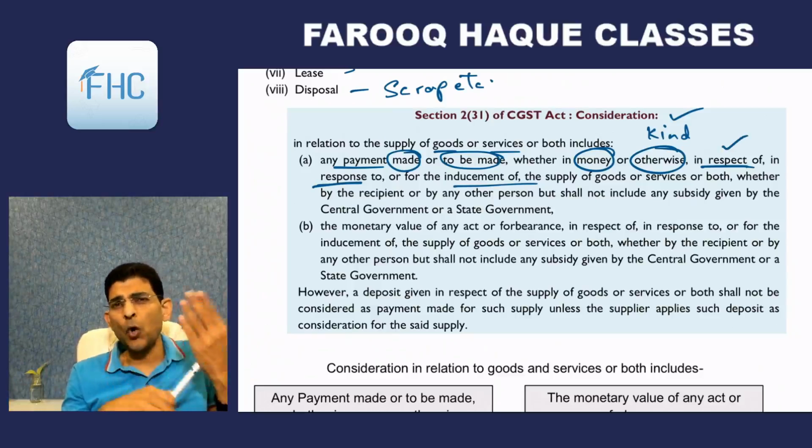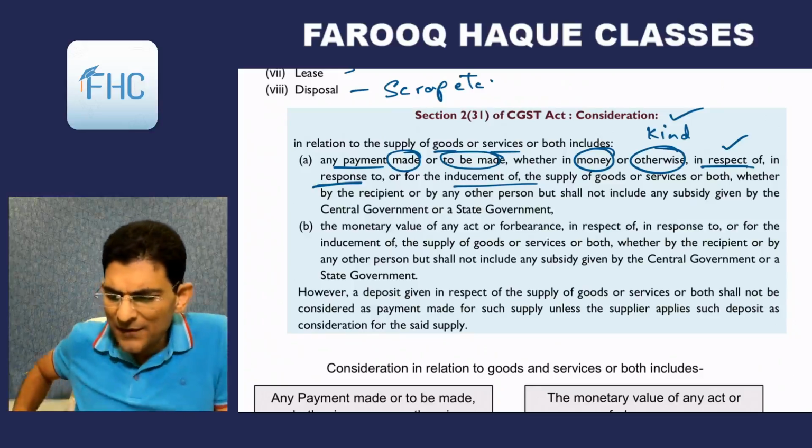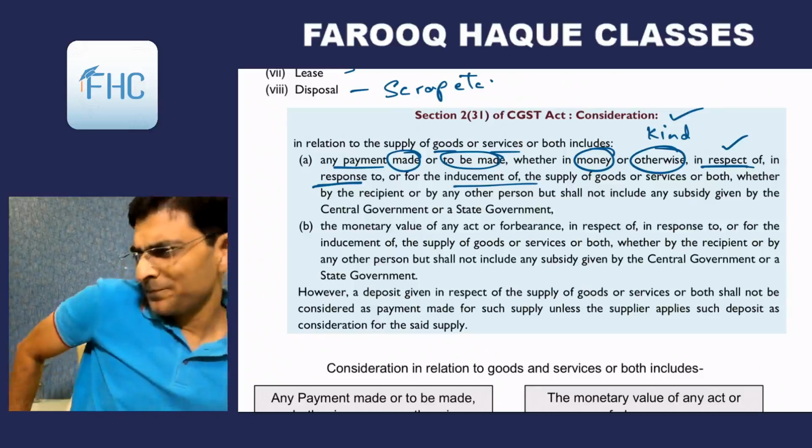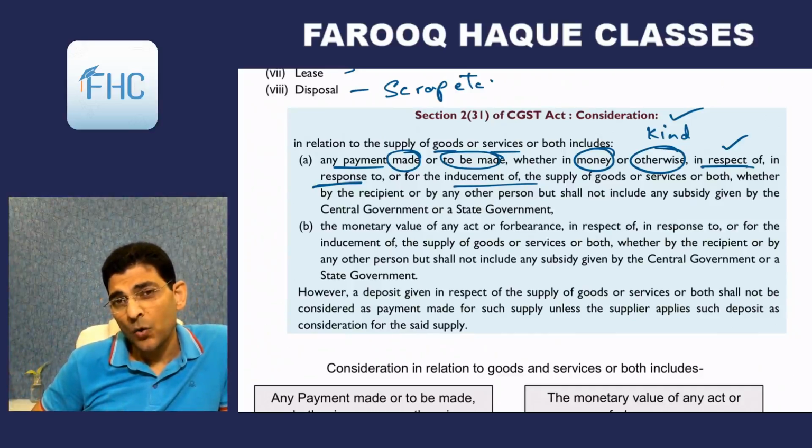Second is in response to. So in response to relates to a transaction where the supplier has supplied something and he was not sure whether you are going to take it or not. Like it happens in accounts, we have seen goods on approval basis, right? Goods sold on approval basis.